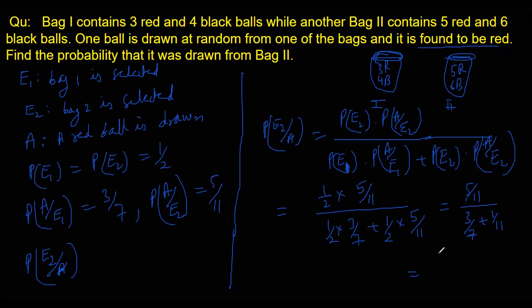So that's right. 5 by 11 divided by 33 plus 5 by 11.